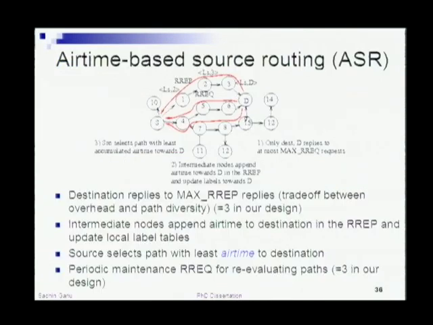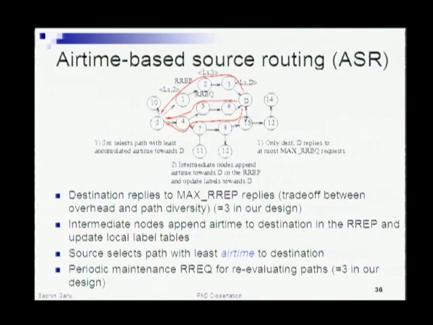Our approach is essentially trying to leverage the airtime metric, and here we explore a diversity of paths. In this architecture, we use route requests, and a multiplicity of paths is explored on the way back. For example, in our scenario, the destination will reply to at most max RREP, which in our design we have chosen to be equal to 3.